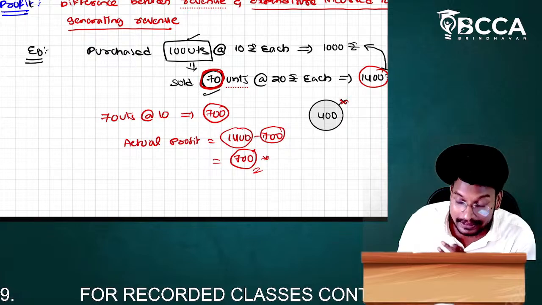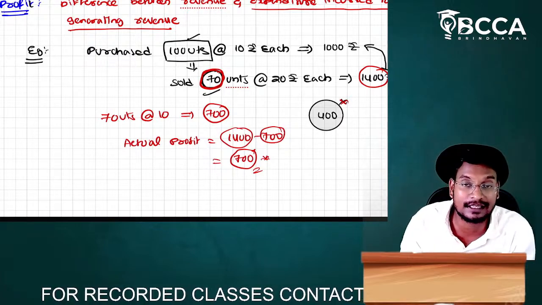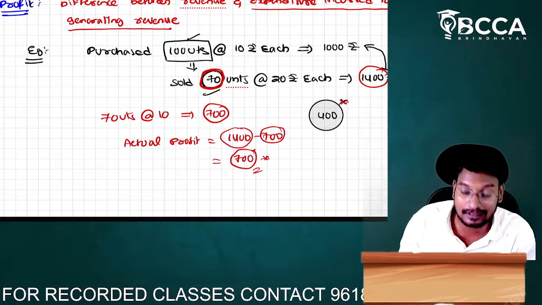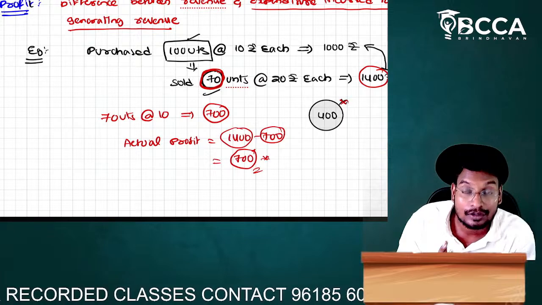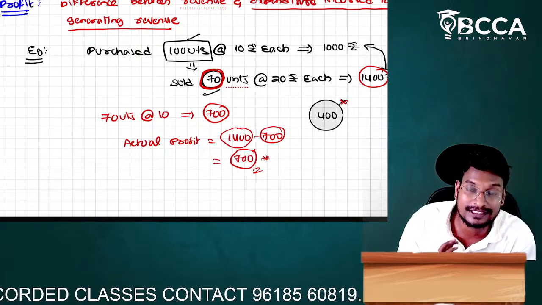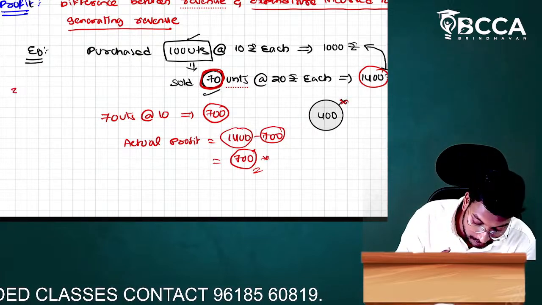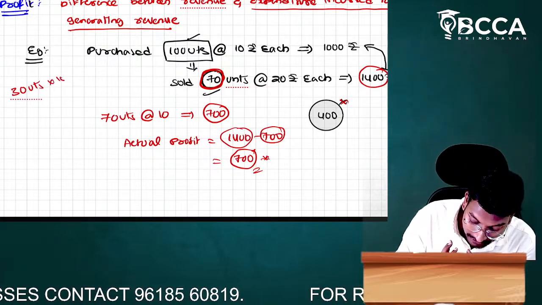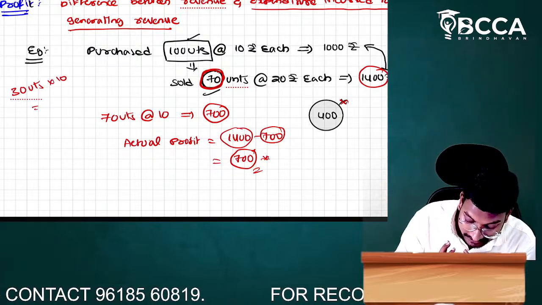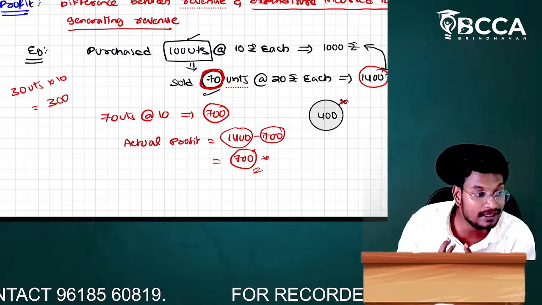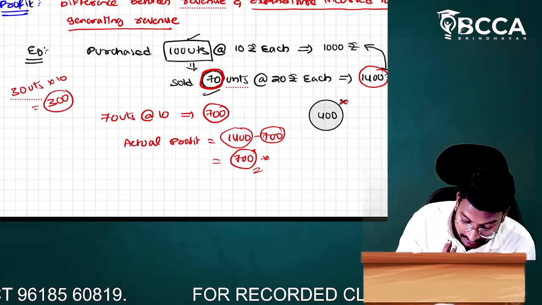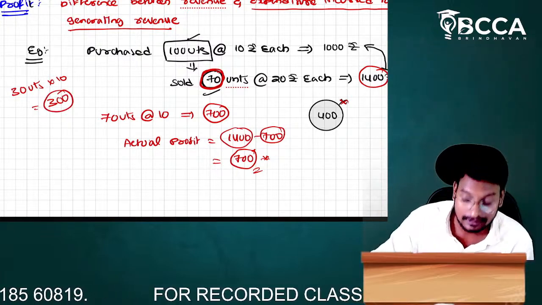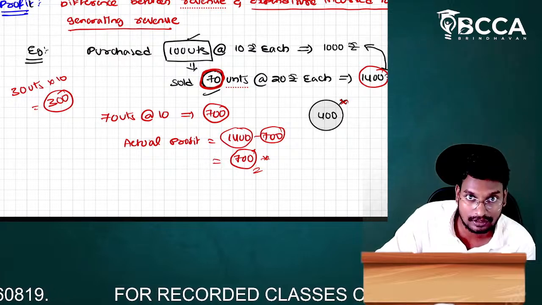As we all know, previously in the CMA foundation, they discuss this. Here there is a closing stock. What is the value of the closing stock, sir? The 70 units we have sold means 30 units are still in the closing stock. The value at the rate of 10 rupees is 300 rupees, the closing stock. We should not consider the full amount as a stock cost, sir.